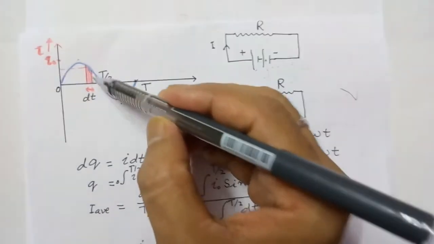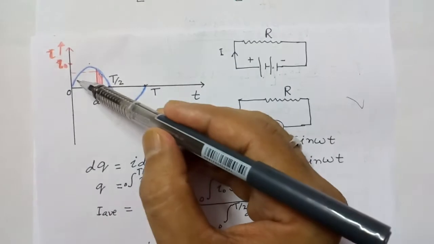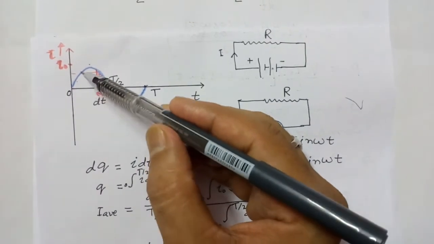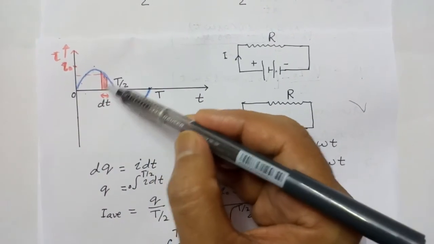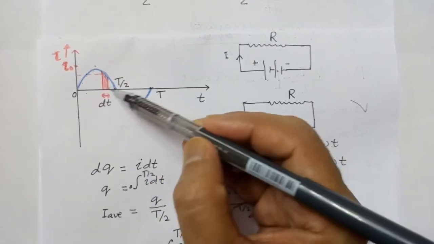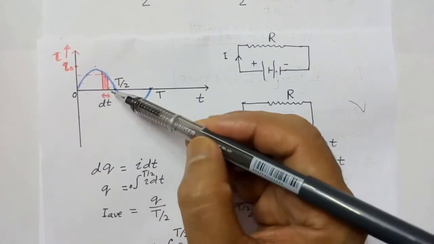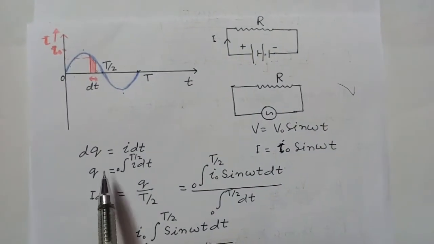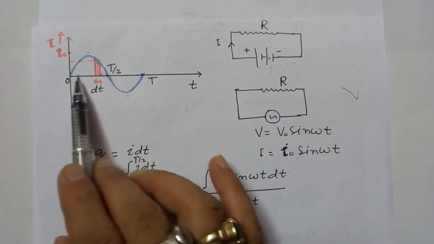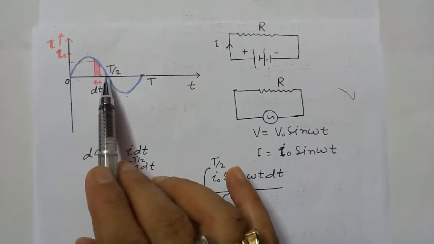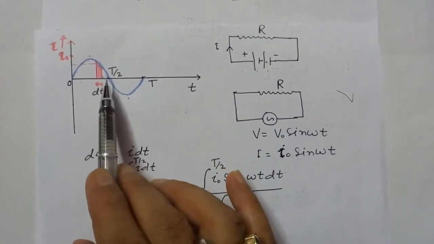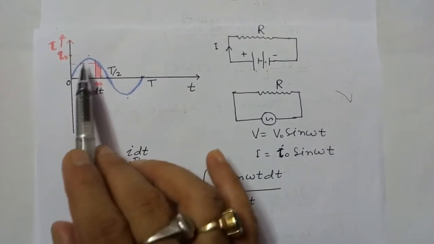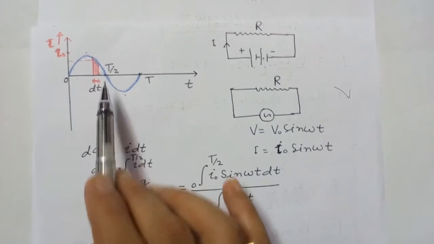Now to calculate average current, we calculate the whole area of this curve and divide it by the time period, then we get average current. So q is equal to charge that flows for time period T by 2, half the time period, is equal to area of this graph divided by time.